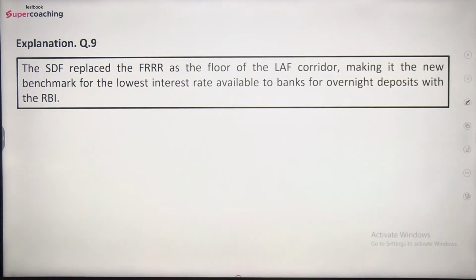Question number 9 की explanation you can see the SDF replaced the fixed reverse repo rate as the floor of the LAF corridor, making it the new benchmark for the lowest interest rate available to banks for overnight deposit with the Reserve Bank of India.